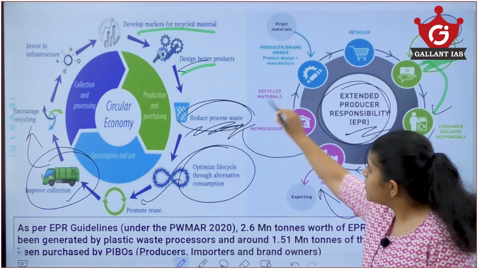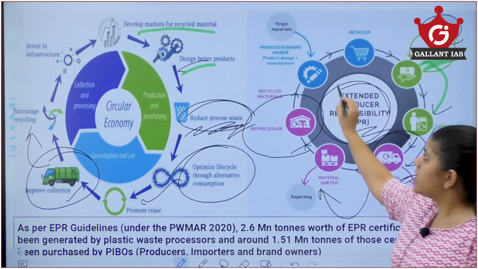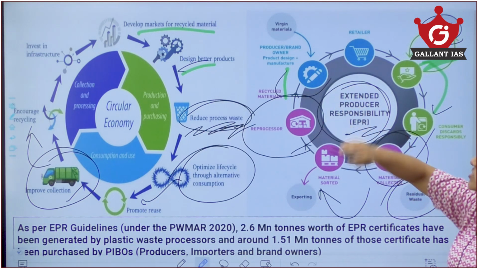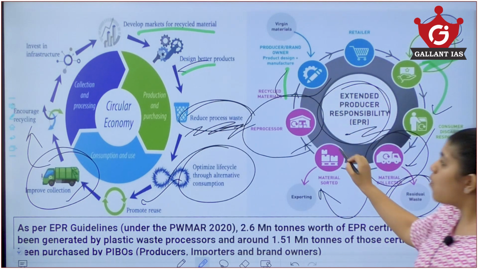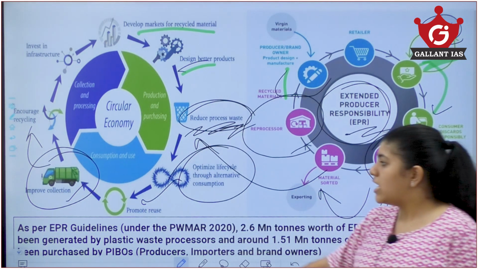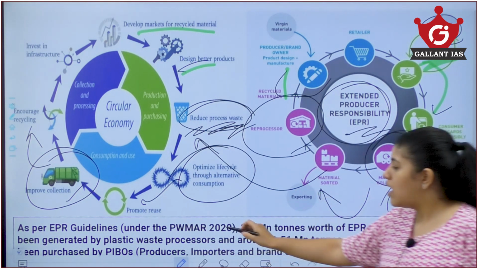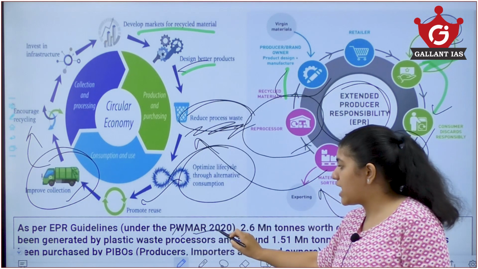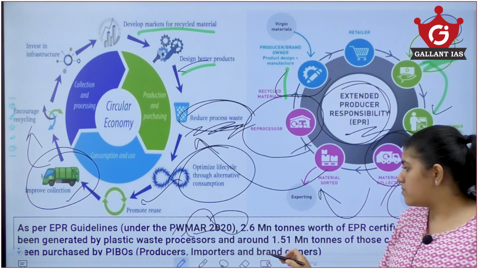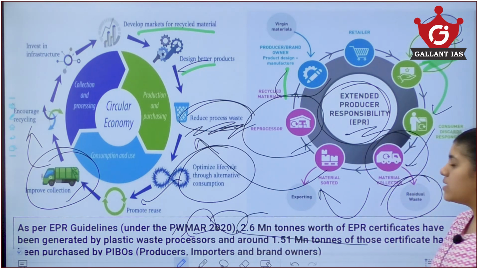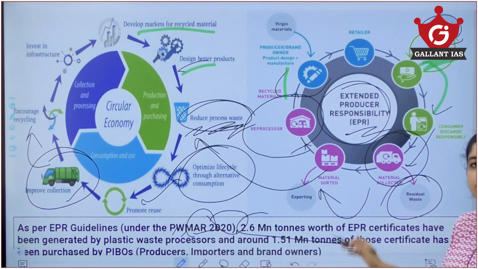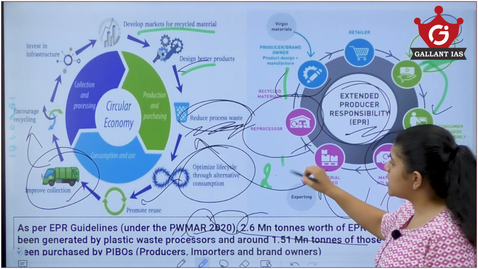Now, after reuse, they have to reprocess and recycle the material, and also the producer, brand, product design and manufacture, then retail it again, forming what this circular economy was talking about. Now you see here, EPR guidelines under the Plastic Waste Management Amendment Rules 2020. This talks about 2.6 million tons worth of EPR, that is Extended Producer Responsibility certificates, that have been given out.